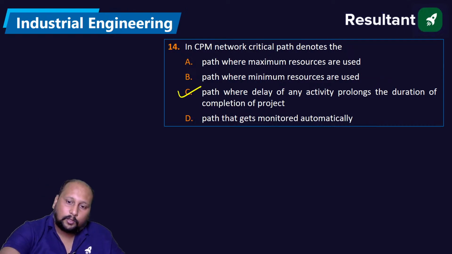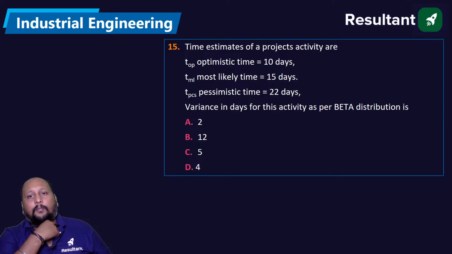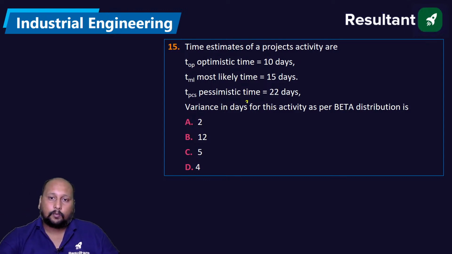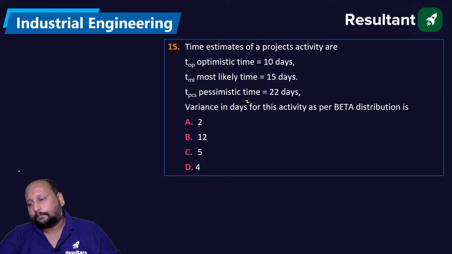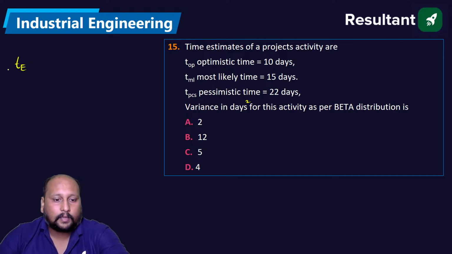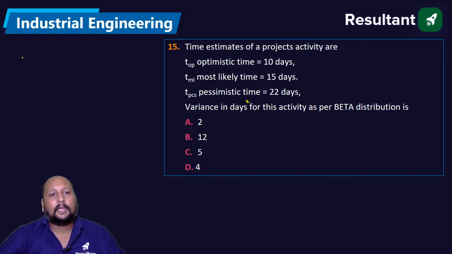Fine. So next question, 15 on the screen. Time estimates of a project activity are given: optimistic, most likely, and pessimistic. What is the variance in days square? Can we calculate the expected completion time? That is also not required. They are asking you variance only.